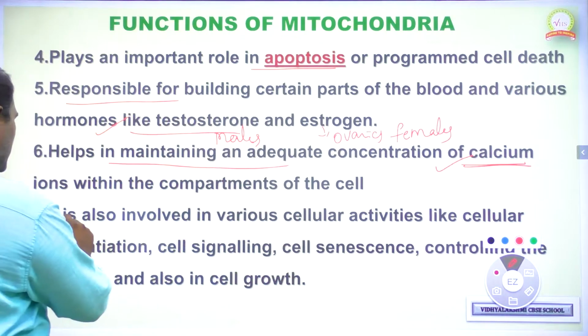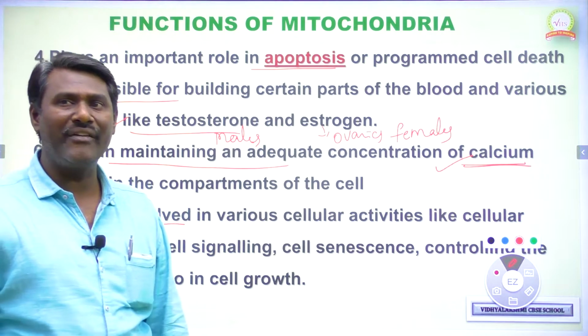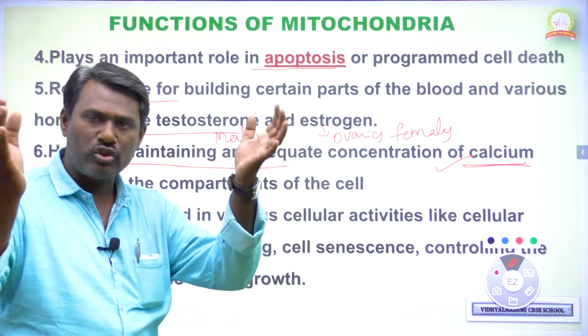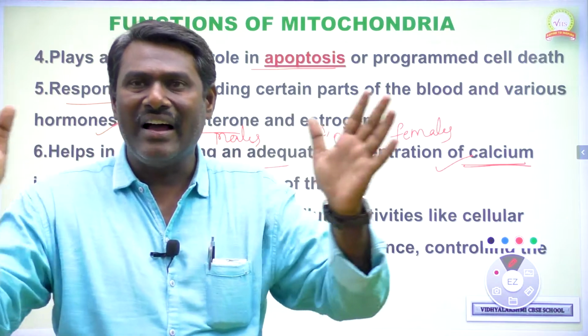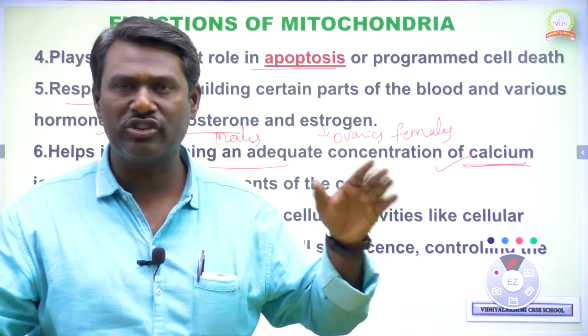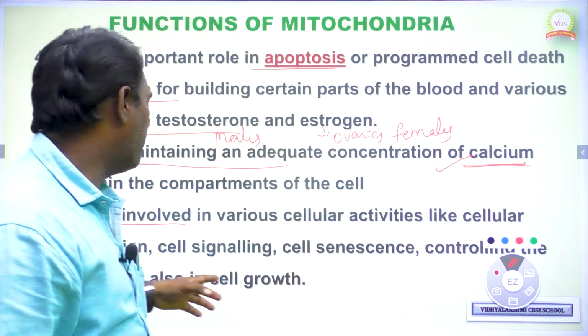Next, it is also involved in various cellular activities like cell differentiation. So we can get different types of new cells, and these new cells get segregated and divided. That is called cell differentiation, and it is also done by the mitochondria.